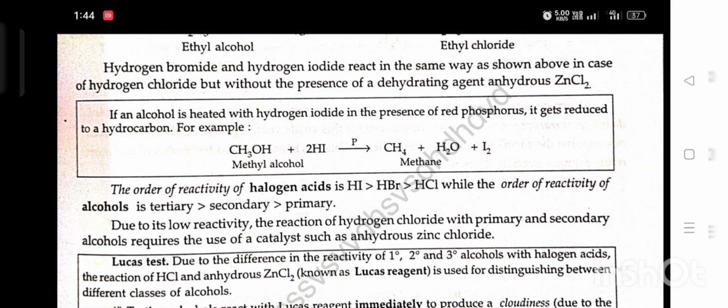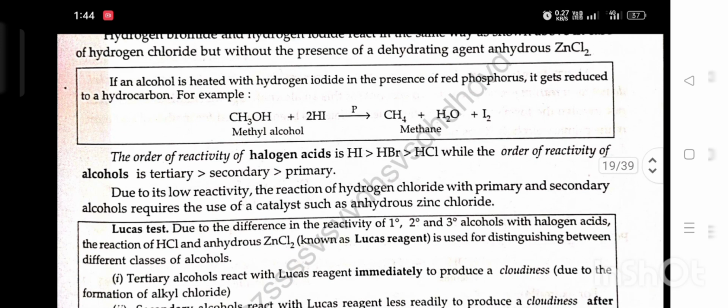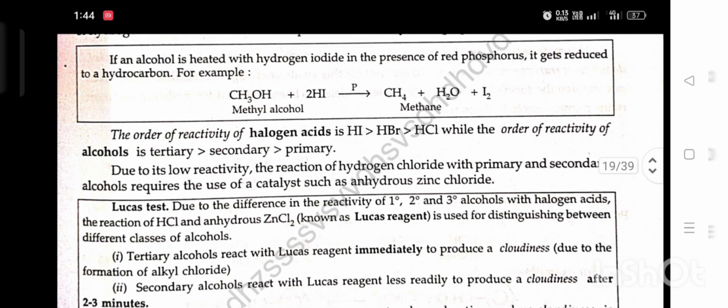Due to its low reactivity, the reaction of hydrogen chloride with primary and secondary alcohols requires the use of catalysts such as anhydrous ZnCl2. Lucas test. Due to the difference in reactivity of 1°, 2° and 3° alcohols with halogen acid, the reaction of HCl and anhydrous ZnCl2, known as Lucas reagent, is used to distinguish between different classes of alcohol.